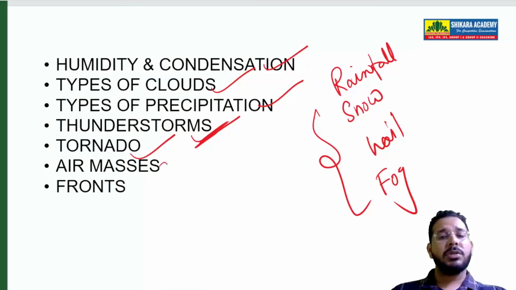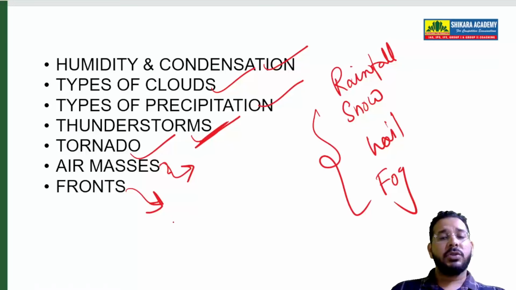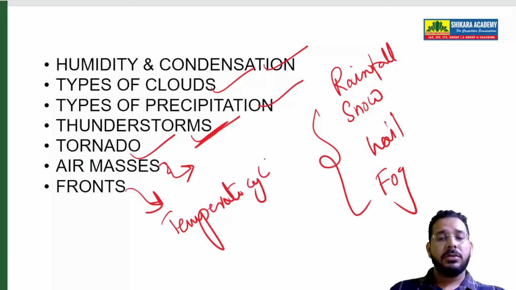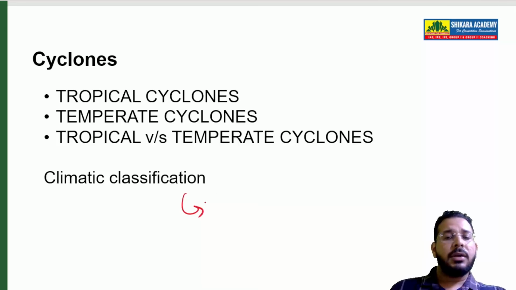Then we have some concepts such as air masses. Different air masses will lead to formation of fronts. So fronts will lead to formation of temperate cyclones. So these things you study in climatology. You study different cyclones, temperate cyclone, tropical cyclone, what is the differentiation, and basics of climate classification.